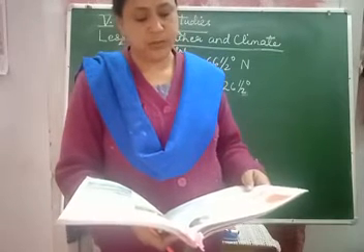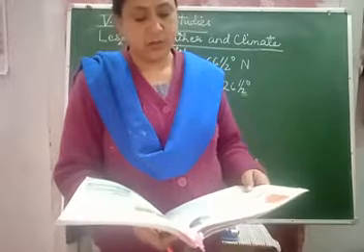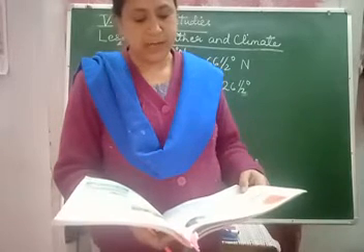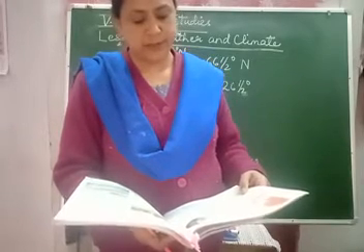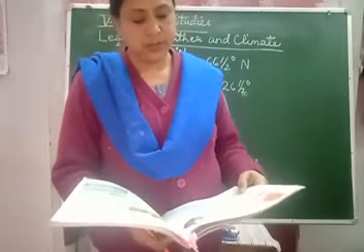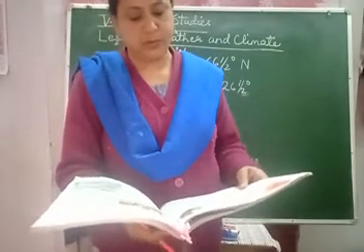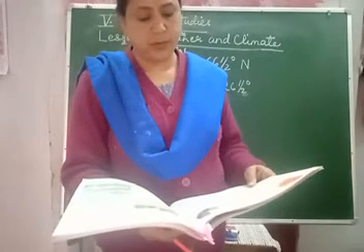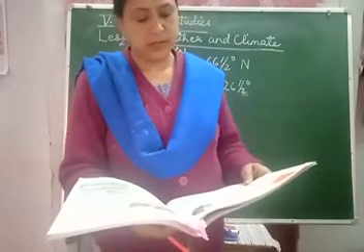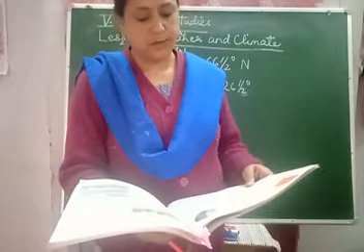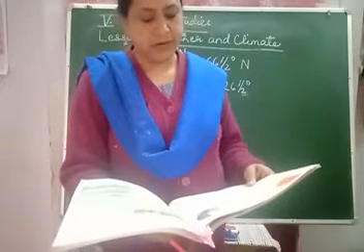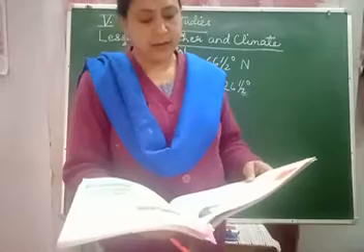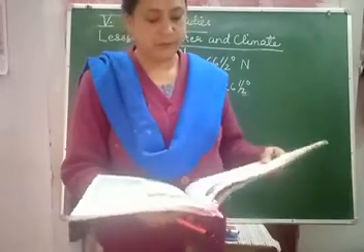The temperate zone. This region is neither hot nor very cold. It lies between the torrid zone and the frigid zone in both the hemispheres. The frigid zone, the region lying between the Arctic Circle and the North Pole and between the Antarctic Circle and the South Pole, is called the frigid zone. It receives very slanting rays of the sun and is therefore very cold.